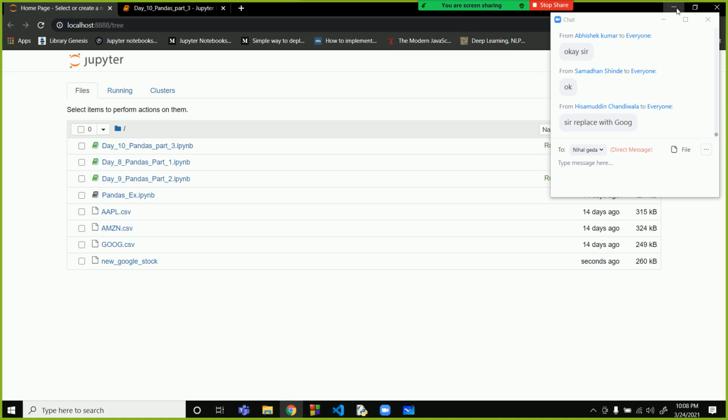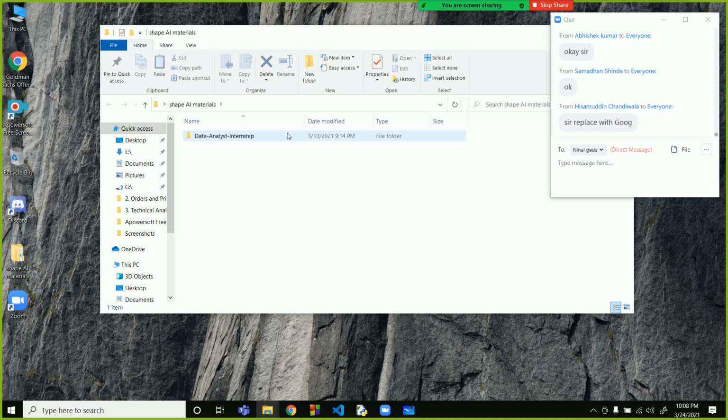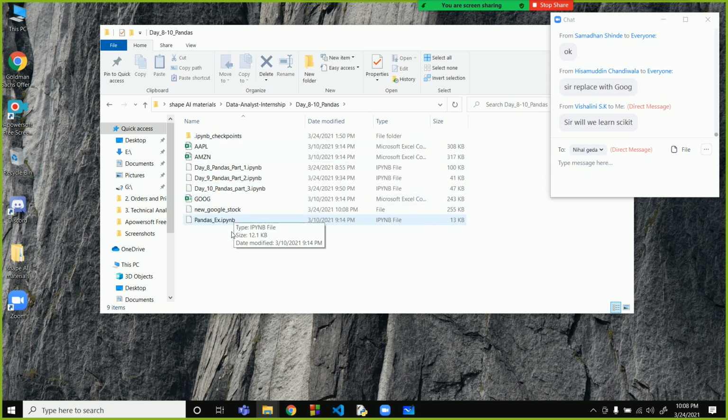Understood? Sir, but when we open that file, it is not in the form of Excel. It is separated by commas and does not open on an Excel sheet. Excel is comma separated only, right? Okay, I'm sorry. New Google stock created like this.